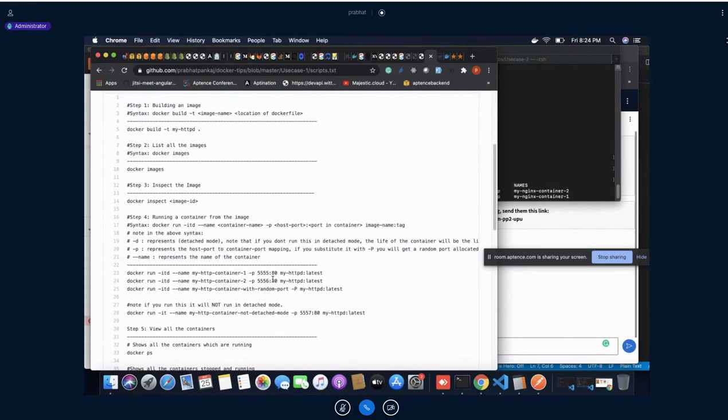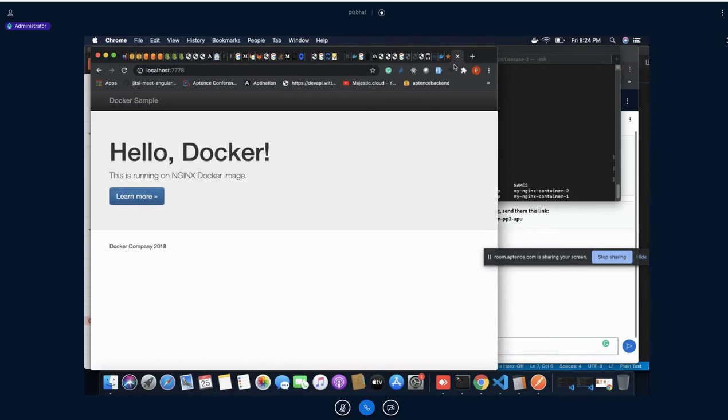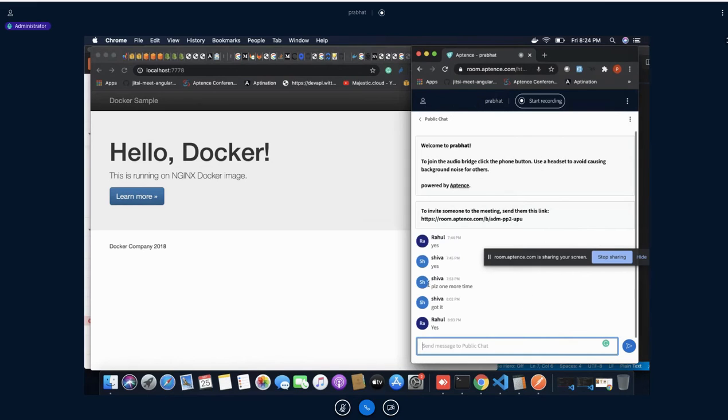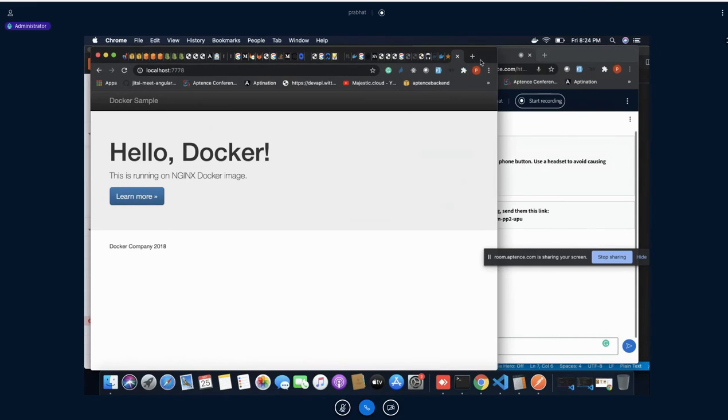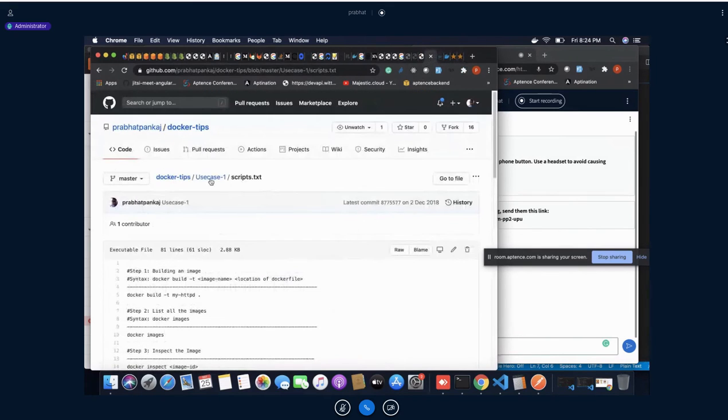Okay, sorry, this application was running with the help of httpd, means Apache, and right now we are accessing this server using nginx. So the configuration would be almost the same, but we'll be using different web services.